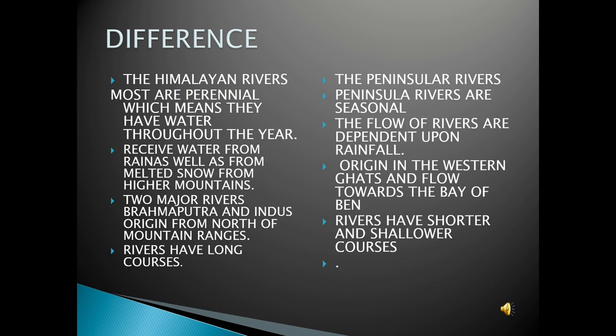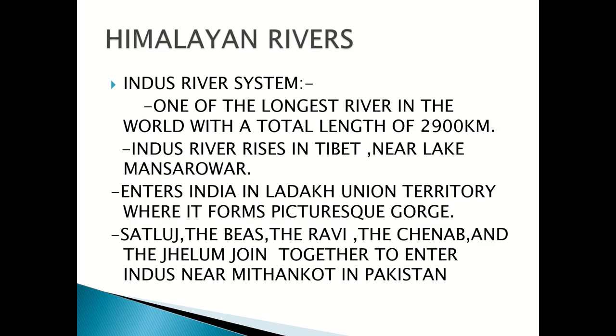Two major rivers, Brahmaputra and Indus, originate from north of the mountain ranges. That is, their origin is the mountains only, and the peninsular rivers originate from the Western Ghats in southern India and flow towards the Bay of Bengal. The last point, Himalayan rivers have long courses, while rivers in the peninsula have shorter and shallower courses. Now, among the Himalayan rivers, the Indus river system is one of the longest in the world, with a total length of 2000 kilometers present in India.